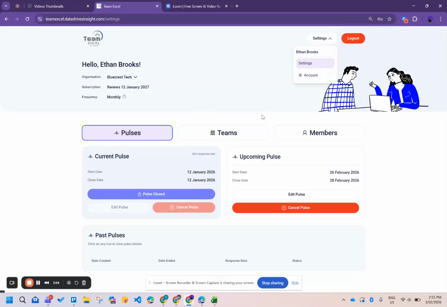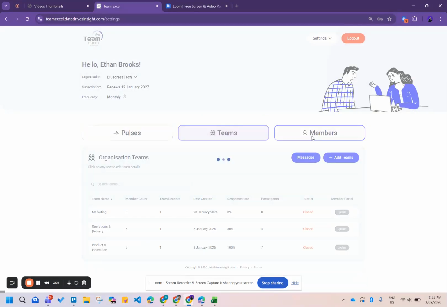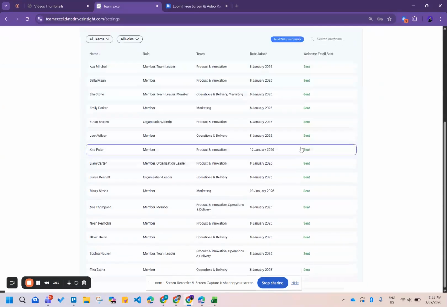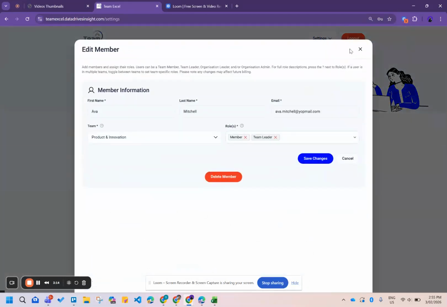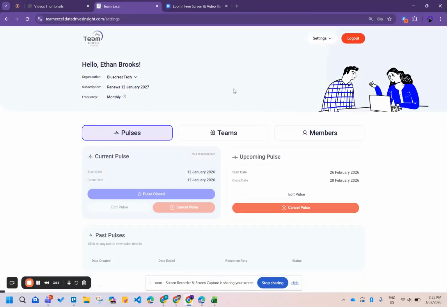So he would be spending most of his time on the settings page, where he would be managing teams, sending them messages, adding members, sending them welcome emails, removing members, changing their roles, assigning them multiple roles, and preparing for the pulses. He can also edit pulses, cancel pulses, and close pulses. So this is what the organization admin would be doing.